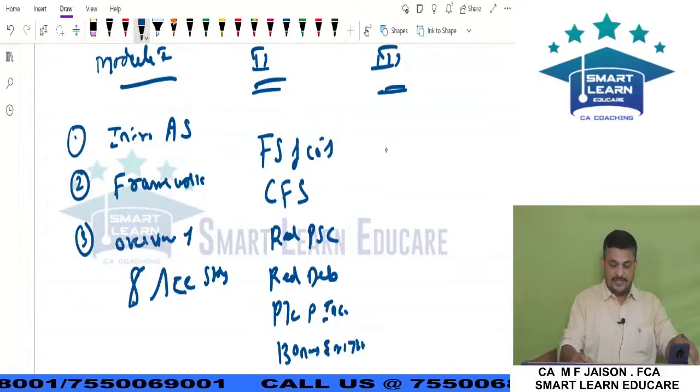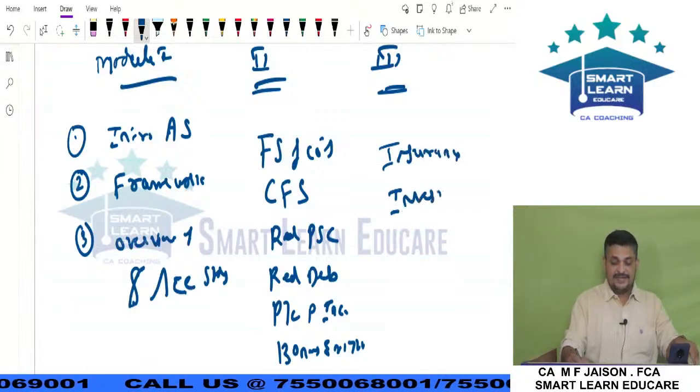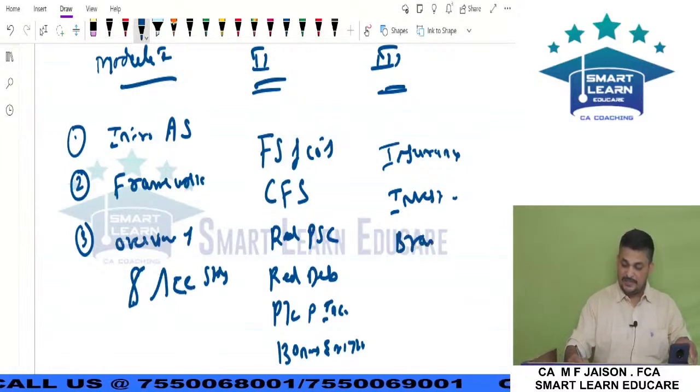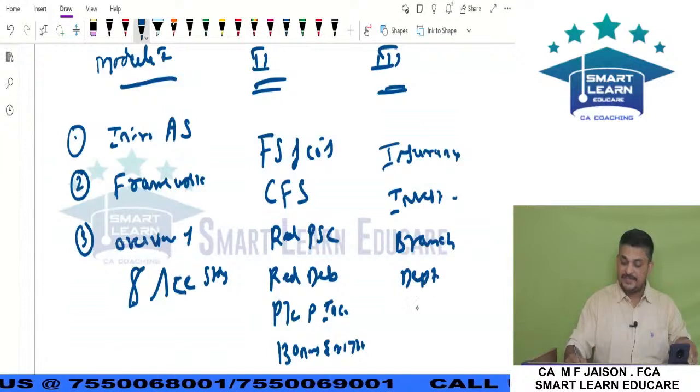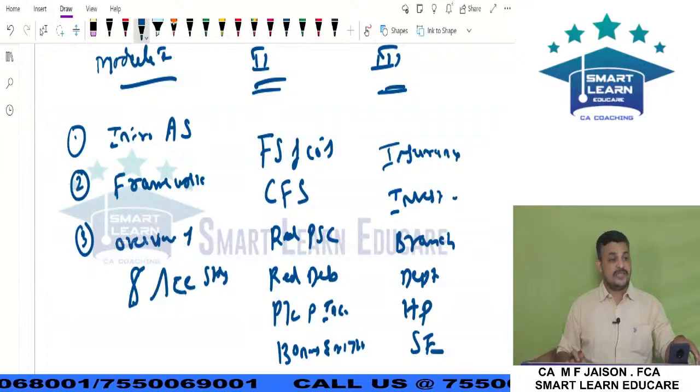In module 3, our favorite: insurance claims, investment accounts, branch, department, hire purchase, single entry. These are the 6 chapters that we have in module 3, my dear friends.